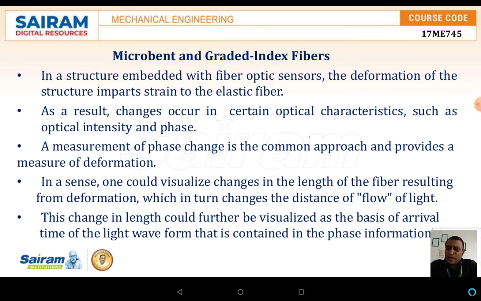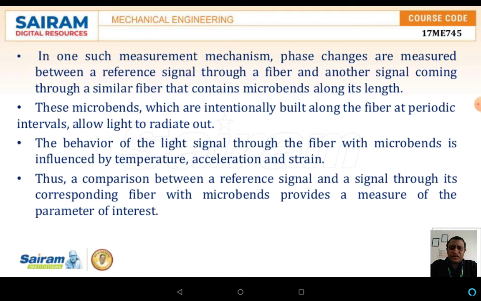to the other end. This change in length could further be visualized as a change in the arrival time, or the wavelength, contained in a phase of information. In some such measurement mechanisms, the phase changes are measured between the reference signal through the fiber and the other signal coming through a similar fiber that contains a microbend along its length.